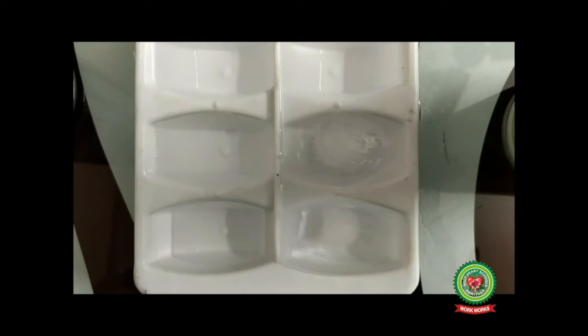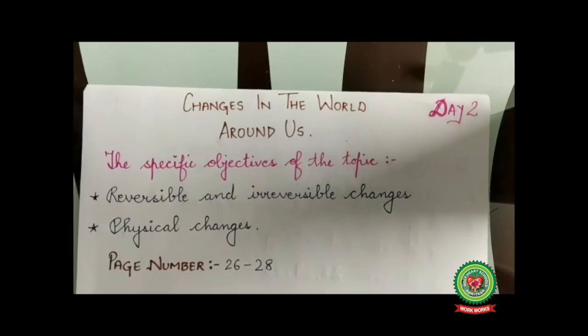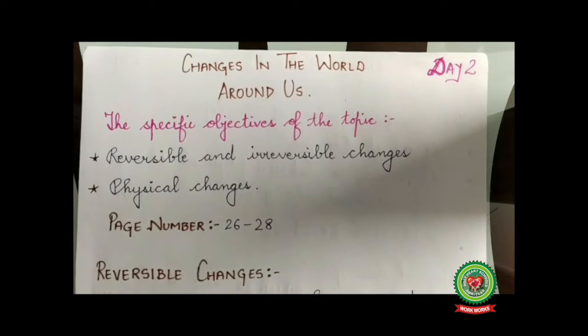Now, if I keep this ice tray at room temperature, will any change occur in this ice? Yes, ice will start melting, and with time, ice will get converted into water like this. And this process of changing ice into water is called melting. So, what do we conclude from this? Yes, this was an example of reversible change.